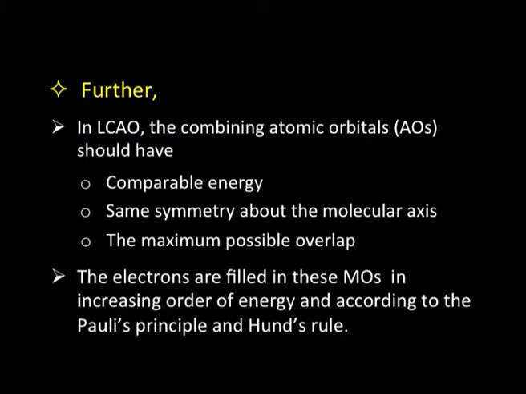And lastly, once we have the different molecular orbitals, the electrons available in the atoms distribute themselves amongst these molecular orbitals in the order of increasing energies, adhering to the Pauli principle and Hund's rule.